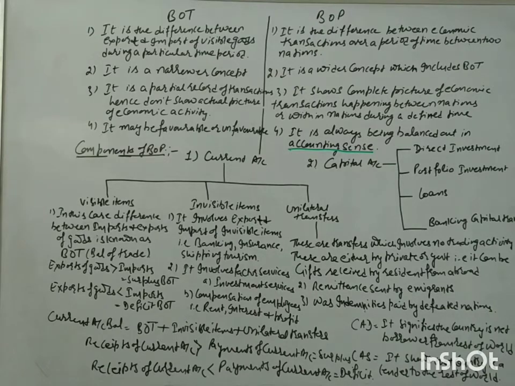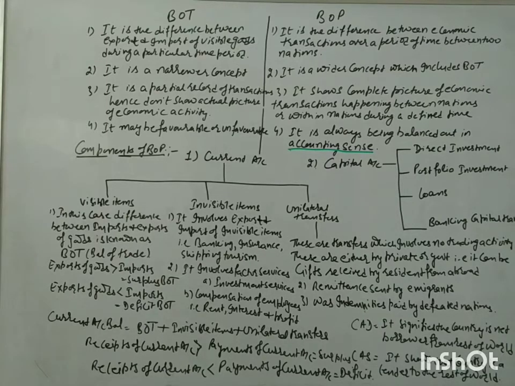Whereas in capital account, we have direct investment, portfolio investment, then loans, then banking capital transactions. So there are various aspects involved in the capital account and the current account. Now we will first discuss the current account aspects, and later on we will discuss capital account aspects.